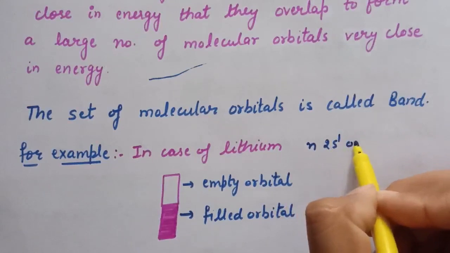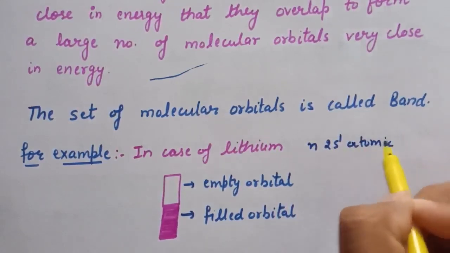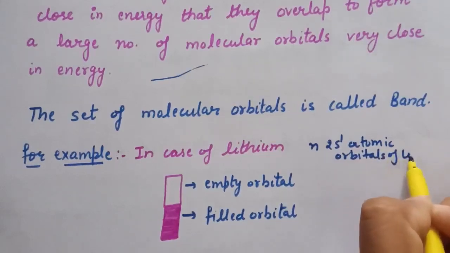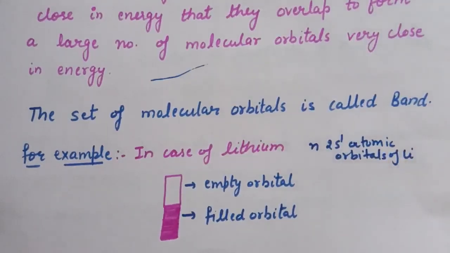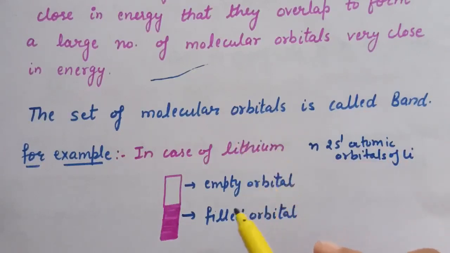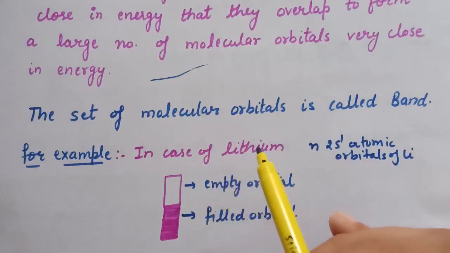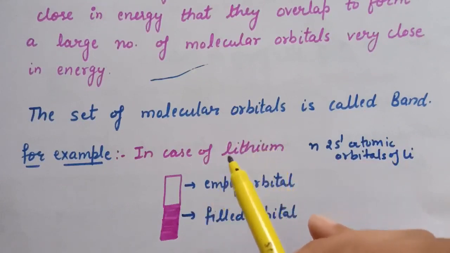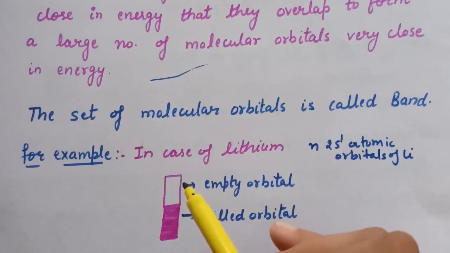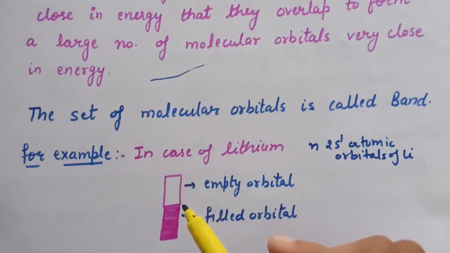in case of lithium, if we combine n atomic orbitals, that is n 2s1 atomic orbitals of lithium, so n atomic orbitals will give n molecular orbitals. In case of lithium, the lower half of the molecular orbitals are completely filled while the upper half is empty. Now when we apply the current, what will happen? Electrons can move into the vacant levels and hence electric current can flow.